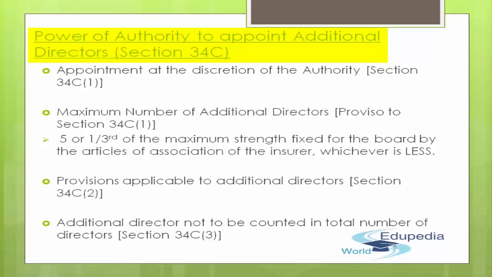This has been expressly mentioned under section 34C subsection 2. And finally, additional directors are not to be counted in the total number of directors. For the purpose of reckoning any proportion of the total number of directors of the insurer, any additional director appointed under this particular section, that is section 34C subsection 3, shall not be taken into account. I am repeating again, additional directors are not to be counted in the total number of directors.